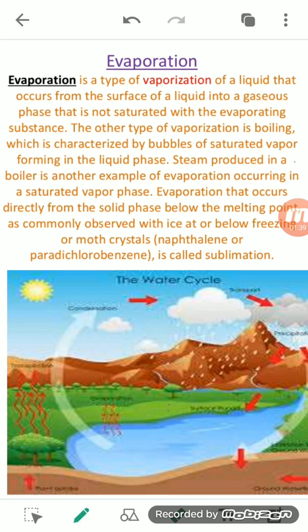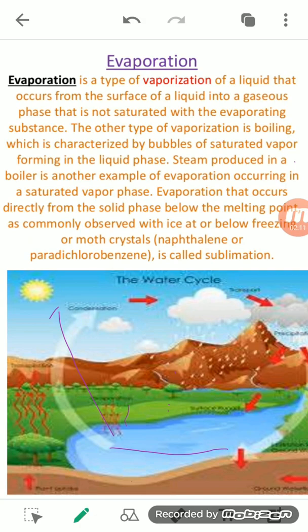We learned about evaporation in the water cycle. So you know what the water cycle is. In the water cycle, the water of a sea, lake or ocean, those water bodies, when exposed to sunlight, the upper layer of the water gets heated up, and due to this the water gets converted into vapor.